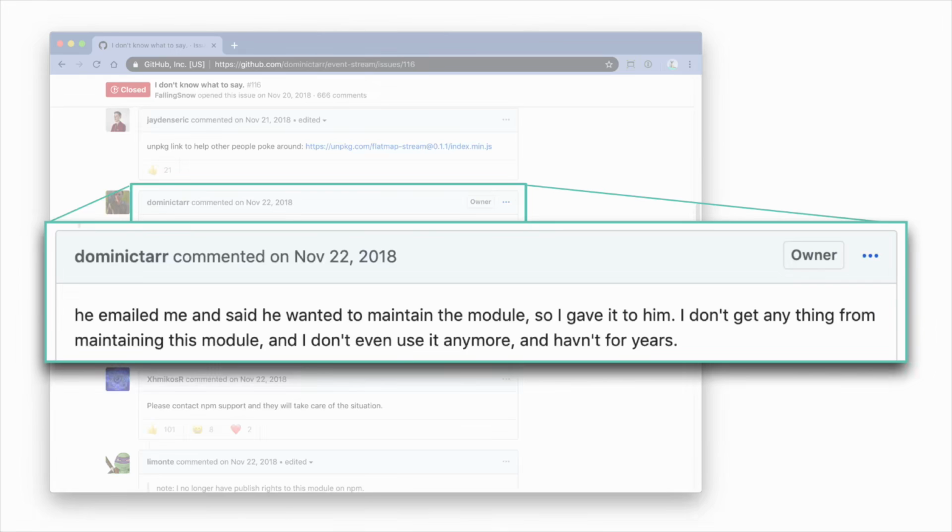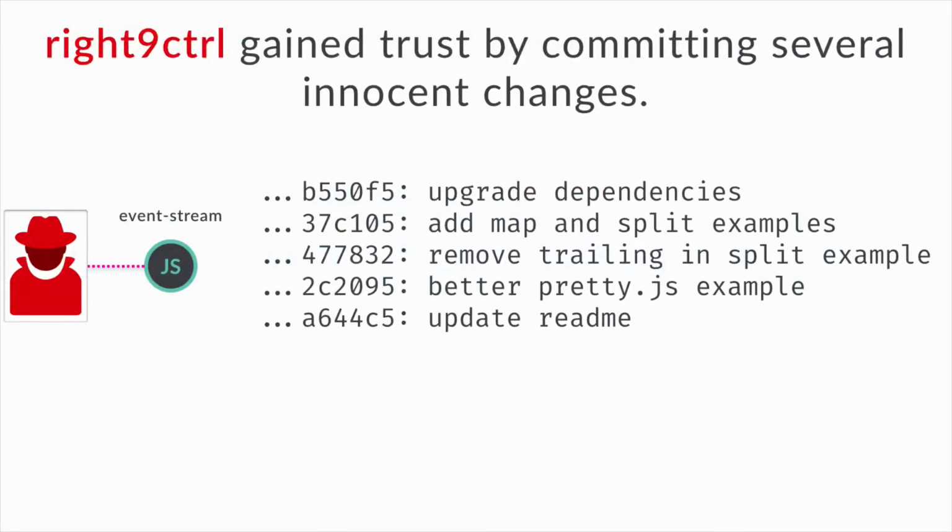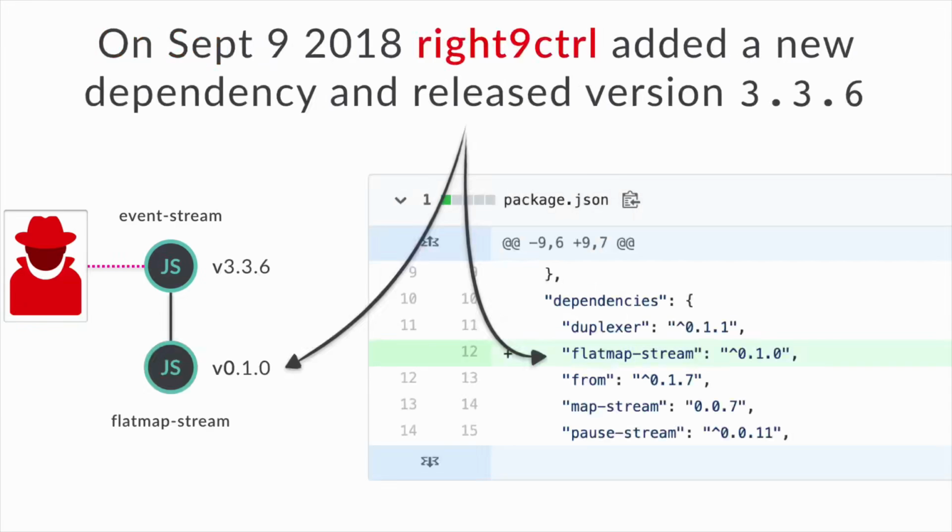Anyway, right9 control gained trust by committing several innocent changes. Updating dependencies, it was a project that hadn't been worked on in a while, added some examples, updated some documentation. It was pretty basic stuff. On September 9th, right9 control added a new dependency and released version 3.3.6. The dependency was flatmap-stream version 0.1.0. This dependency had nothing weird about it. It did something useful. It didn't look like anything was strange.